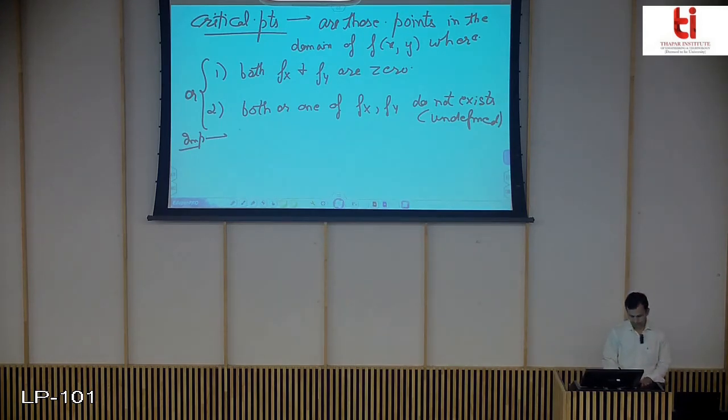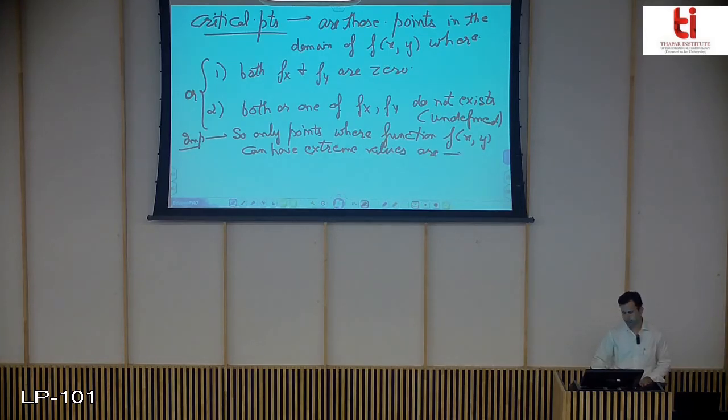So he says, only points where the function f(x,y) can have extreme values. So this gives you the idea that for a given function f(x,y), whatever the function is, if you have to look at its extreme values, what points should you look for? Those points are, first, your critical points, and second, your boundary points.